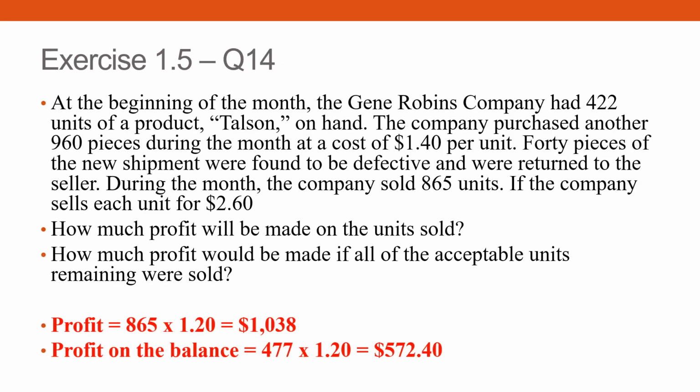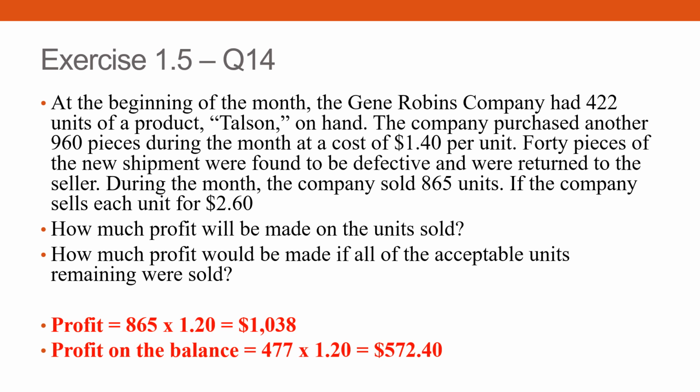Okay, question 14 is always a problem. At the beginning of the month, the Gene Robbins Company had 422 units of a product on hand. The company purchased another 960 during the month at a cost of 140. 40 pieces of the new shipment were found to be defective and were returned to the seller. During the month, the company sold 865 units. If the company sells each unit for 260, how much profit will be made on the units sold?